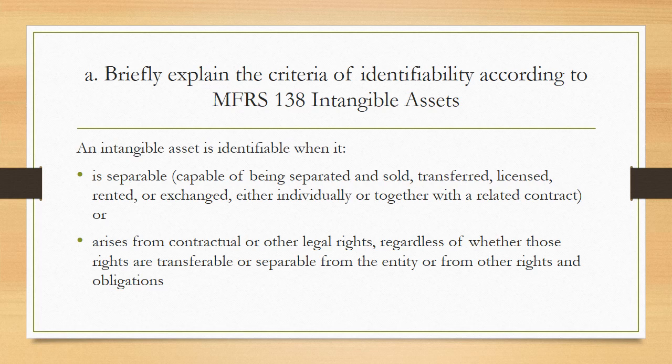And the second one is that it arises from contractual or legal rights, regardless of whether those rights are transferable or separable from the entity or from other rights and obligations. So for this question, there are only two criteria of identifiability, so you have to memorize these two things. Even if the question only gives us 2 marks, you still need to explain every single thing for the identifiability of an intangible asset.